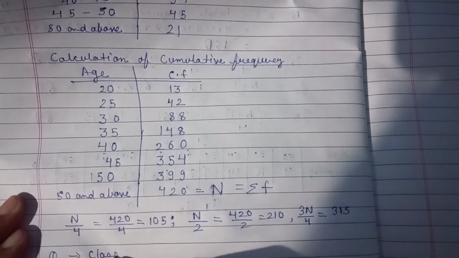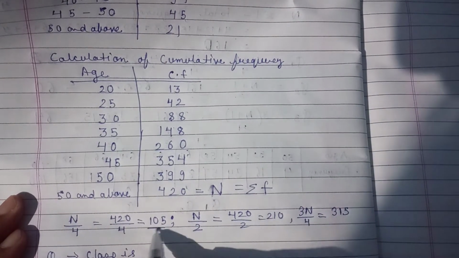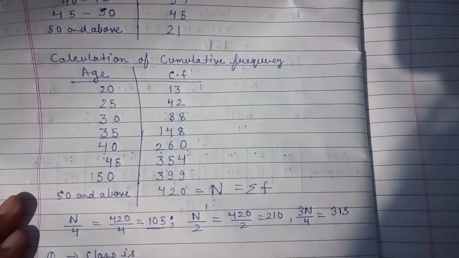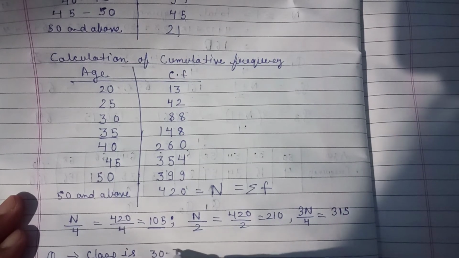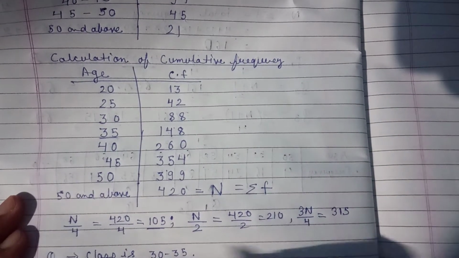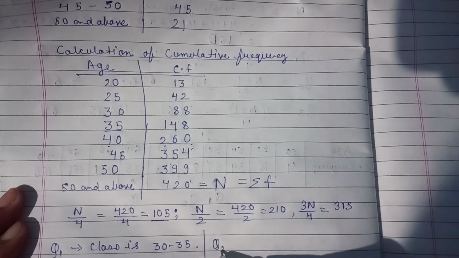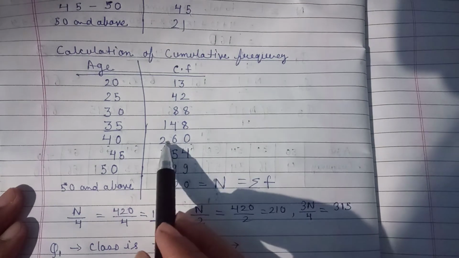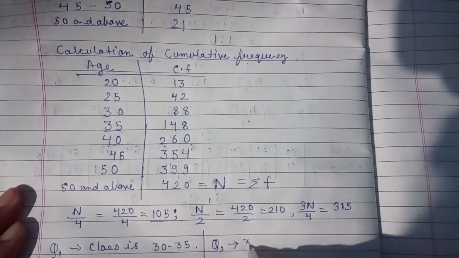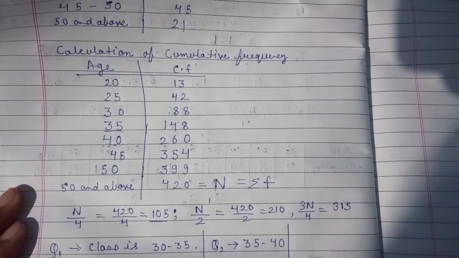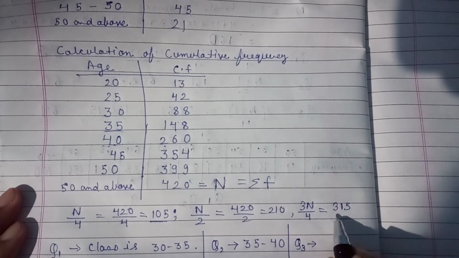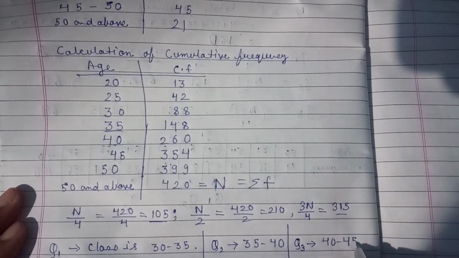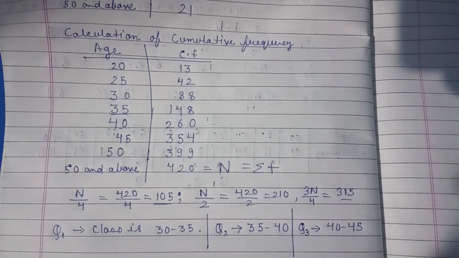For Q1, the value is 105. The cumulative frequency greater than 105 is at 35, so the class is 30 to 35. For Q2, the value is 210, so the class is 35 to 40. And for Q3, the value is 315, so the class will be 40 to 45. Okay, these are the classes.